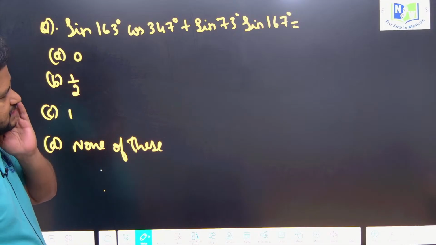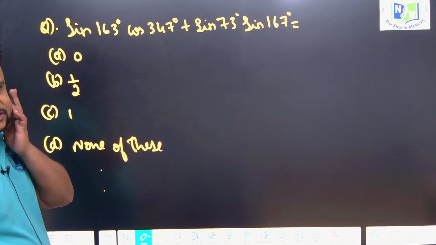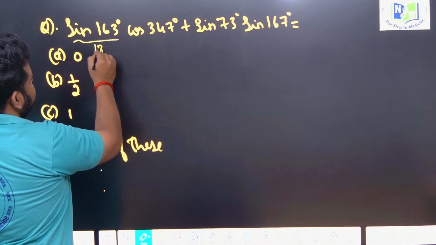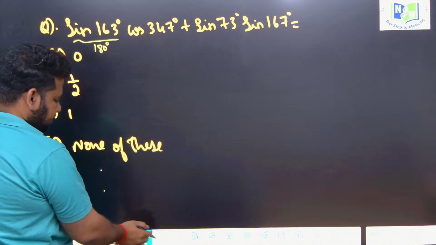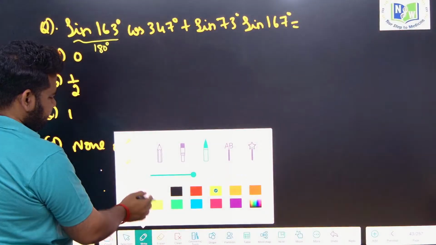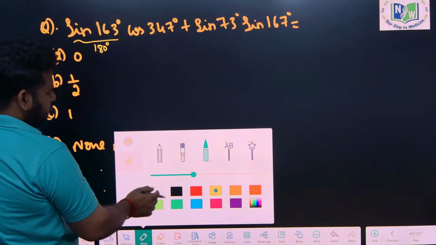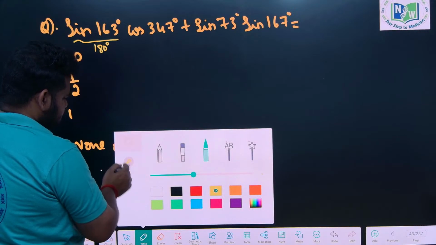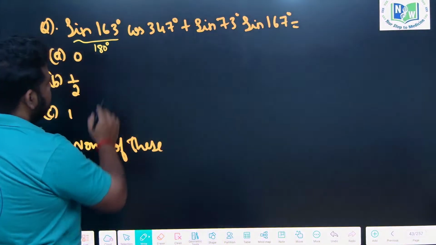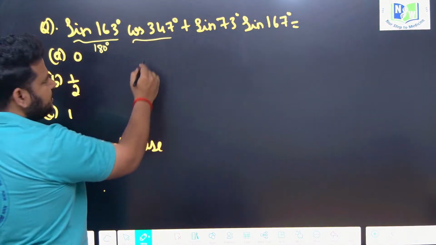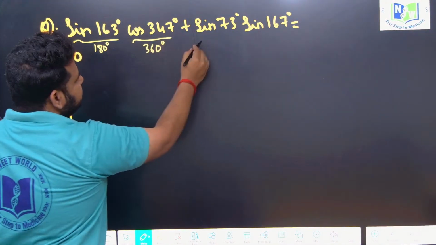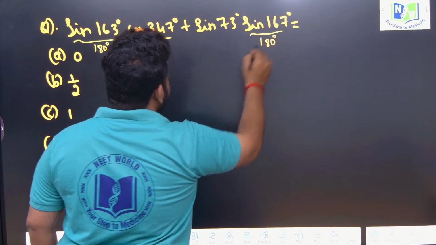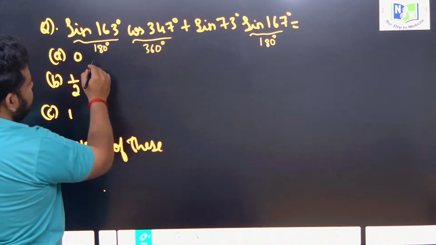Out of these, keep the angles which are less than 90 degree as they are as of now. So sin 163 degree is close to which angle? 180 degree. Correct? 347 is close to which angle? 360 degree. Sin 73 is close to 90, keep it as it is. Sin 167 is close to which angle? 180 degree.